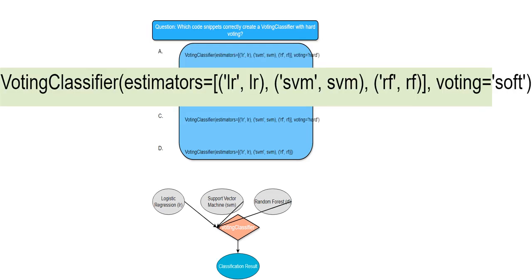This is just a comment adding that the default voting method is hard. The actual code is the same as the previous example, performing hard voting. The comment simply clarifies what the code implicitly does.